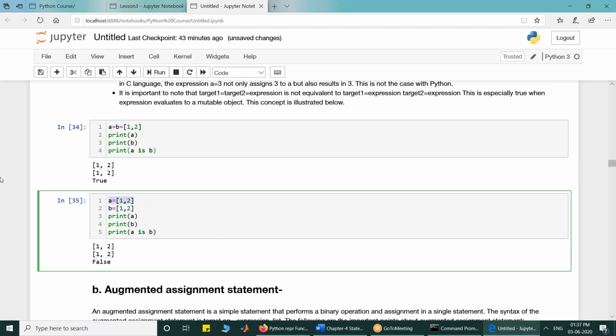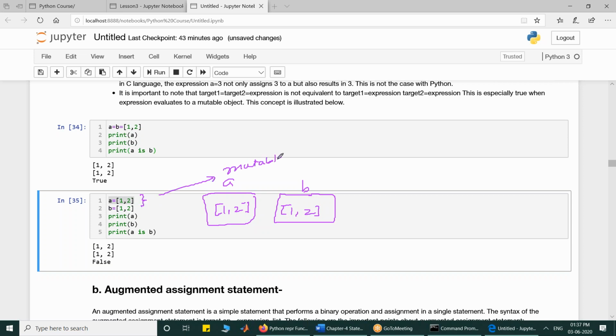That's why when A is equal to 1, 2 is written, the data object 1, 2 is created and A refers to that. And when B is equal to 1, 2 is written, another 1, 2 is created and B refers to that.